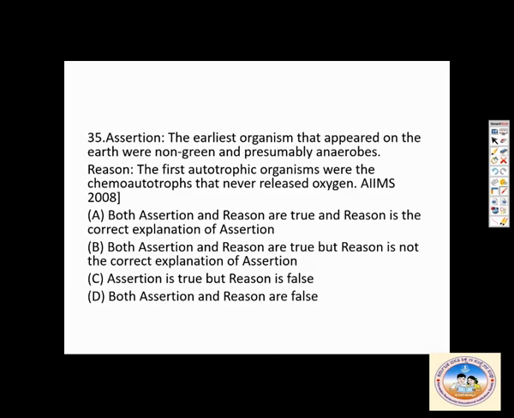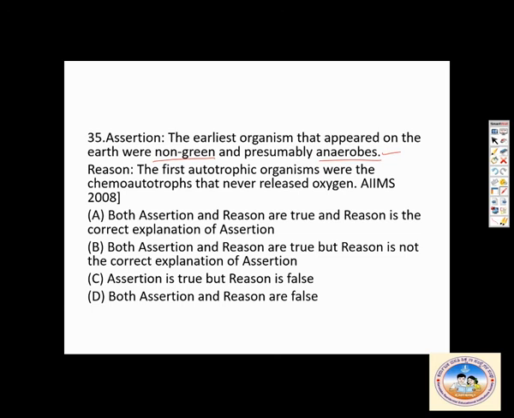Then assertion: the earliest organisms that appeared on Earth were non-green. That means they could not photosynthesize, and presumably anaerobes. That is correct. The earliest organisms were non-green and presumably anaerobic because there was no oxygen. They all survived without oxygen, and they were non-green because they were not photosynthetic. They were chemosynthetic.